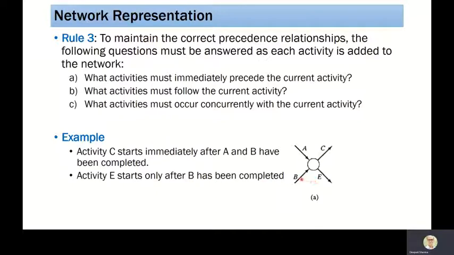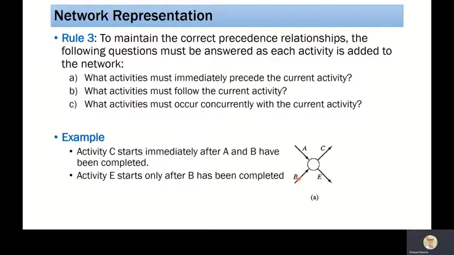But if I take another case, suppose A takes 5 hours and B takes 3 hours. So this means B will be finishing in 3 hours and A will be finishing in 5 hours. Now, if we look at the node, this means that C can only start after 5 hours because A will be finishing by that time and B has already finished. So the condition 1 is satisfied. Now look at the second condition.